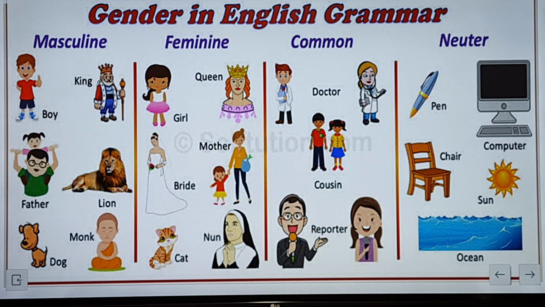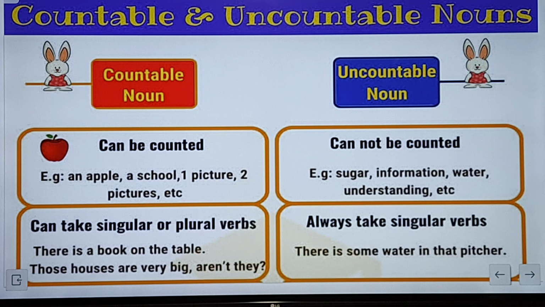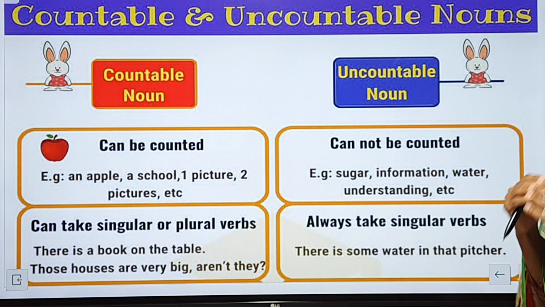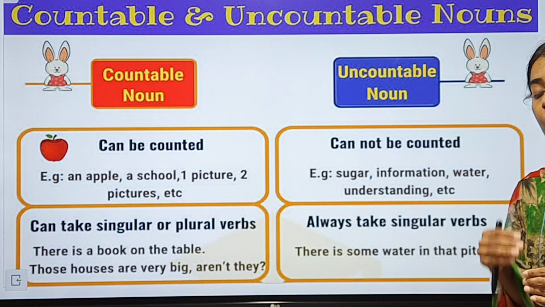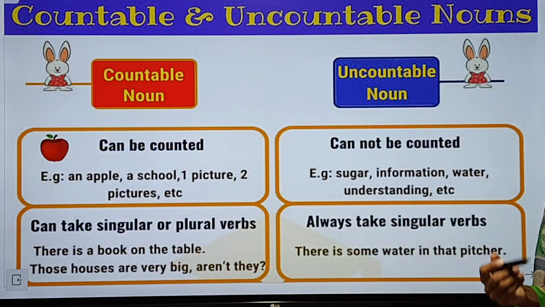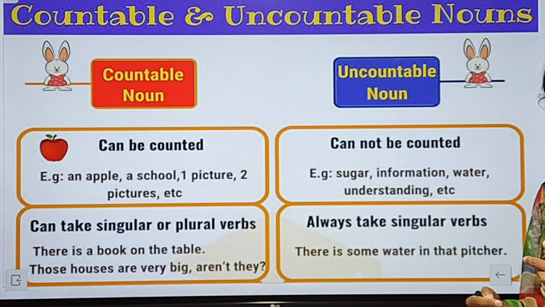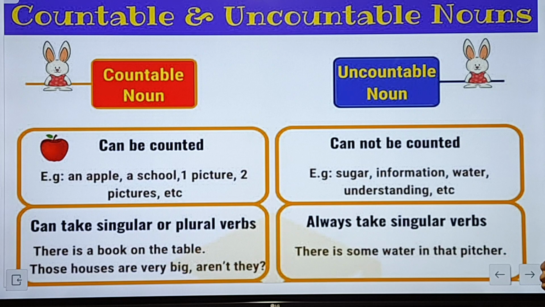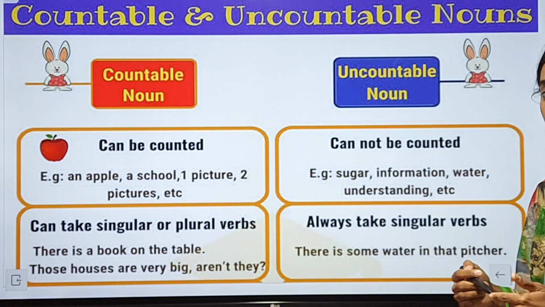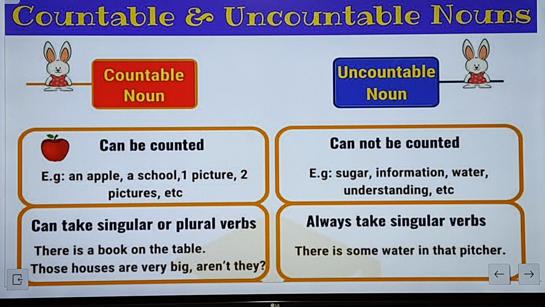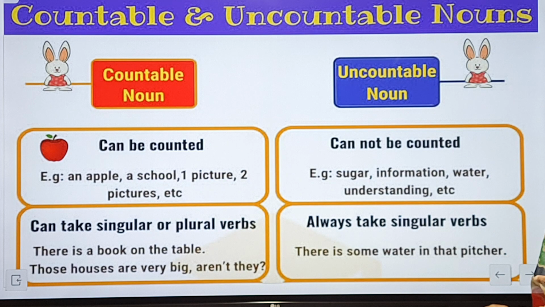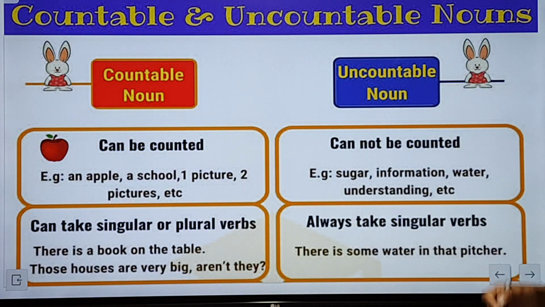So now let's move forward. Now let's move on to understand countable and uncountable nouns. As the words suggest, countable nouns are those nouns that can be counted. They have a singular and a plural form. And what are uncountable nouns? Uncountable nouns are those nouns that cannot be counted. They do not have a plural form.